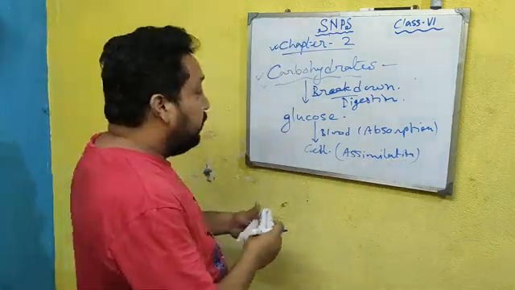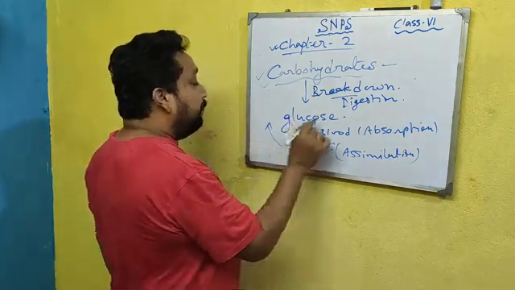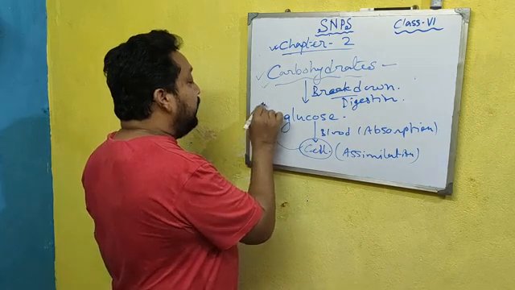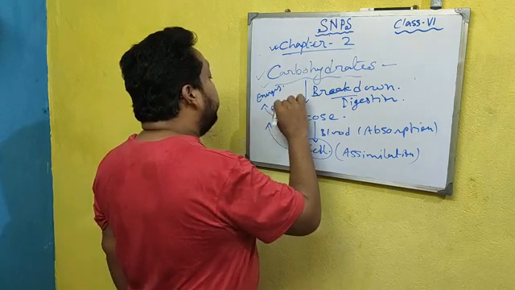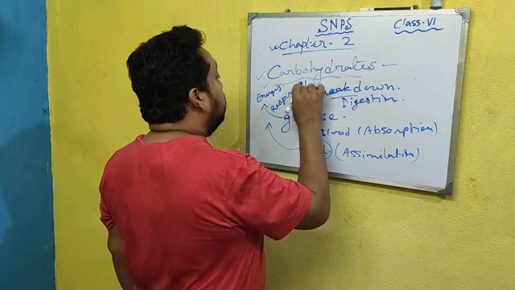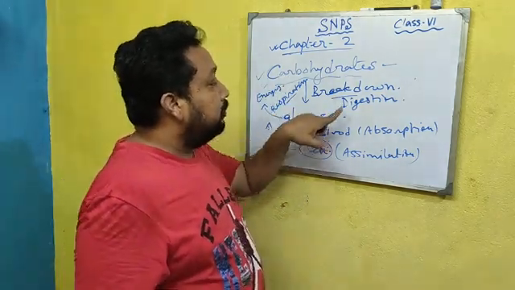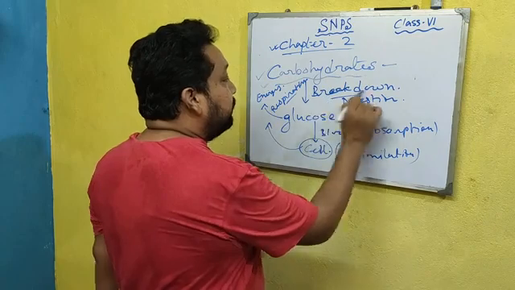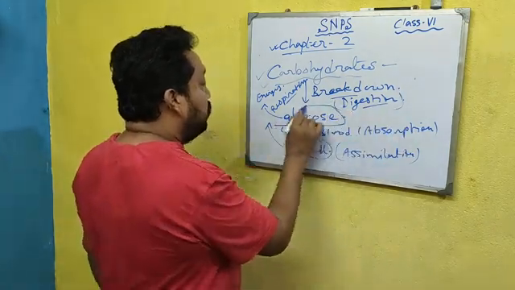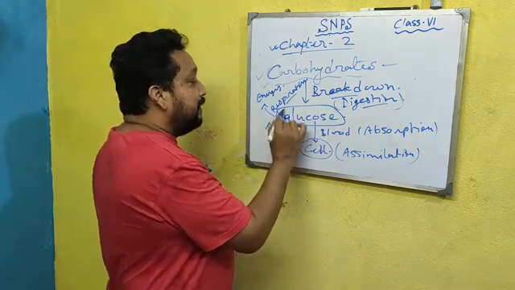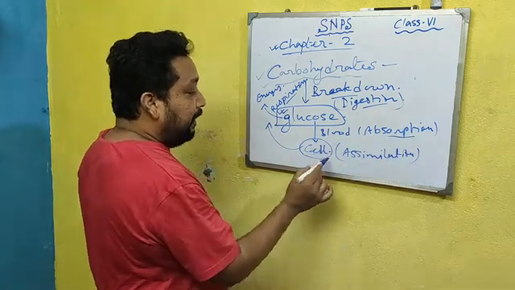After the assimilation, meaning it enters into the cell, that food particle, glucose, produces energy by the process of respiration. Okay, I repeat, carbohydrate is broken down in the process of digestion and produces glucose. This is our essential material to produce energy, and it reaches the cell through absorption and assimilation.